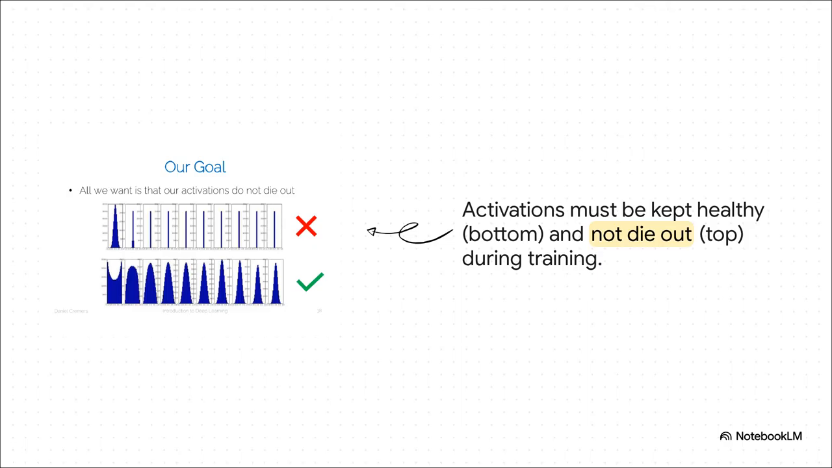Look at that top row of graphs. The signal is basically flatlining to zero. That's called the vanishing gradient problem. And when that happens, learning just grinds to a complete halt.